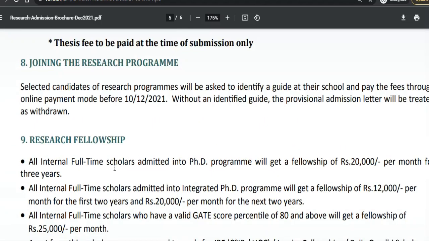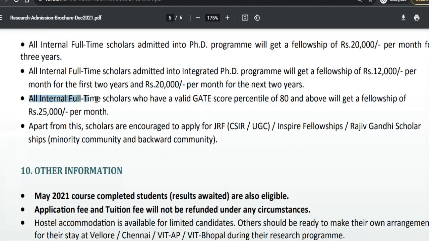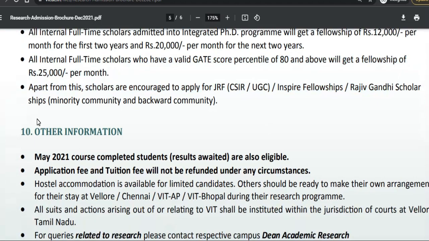So there will be a fellowship available, as I have discussed in the beginning. The full-time scholars will get 20,000 per month for the 3 years. An internal full-time scholar admitted into the PhD program will get a fellowship of 12,000 per month for the first 2 years and 20,000 per month for the next 2 years. Alright, so there you can check. And the internal full-time scholars who have a GATE score percentage of 80 and above will get a fellowship of 25,000 per month. So you can check your GATE score along with that.